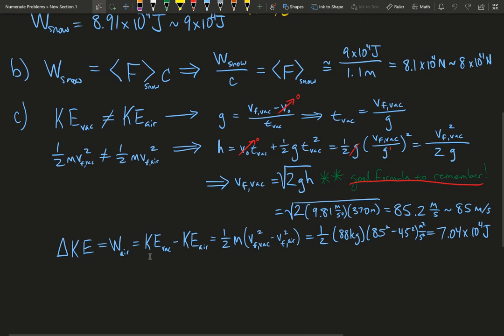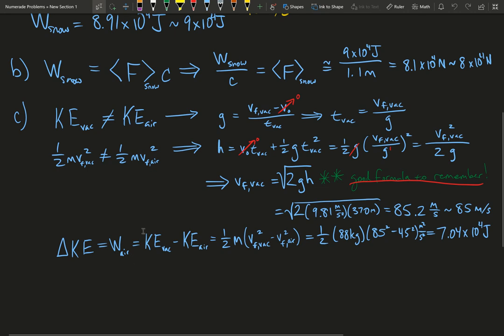And what that means is that he has had, if you will, a change in energy, a change in kinetic energy. He's lost something to the air. And so the change in that kinetic energy is equal to the work that was done by the air. It was a force exerted over a distance of that fall.